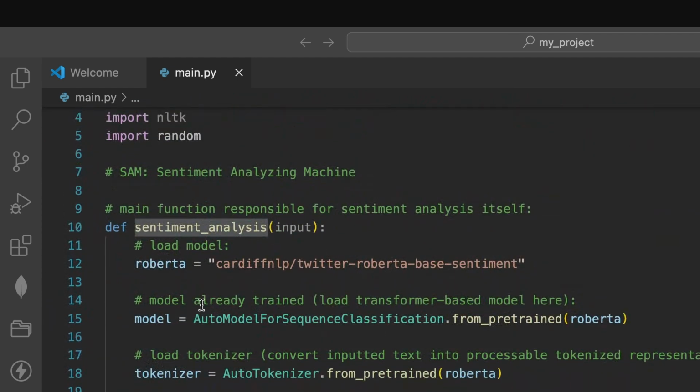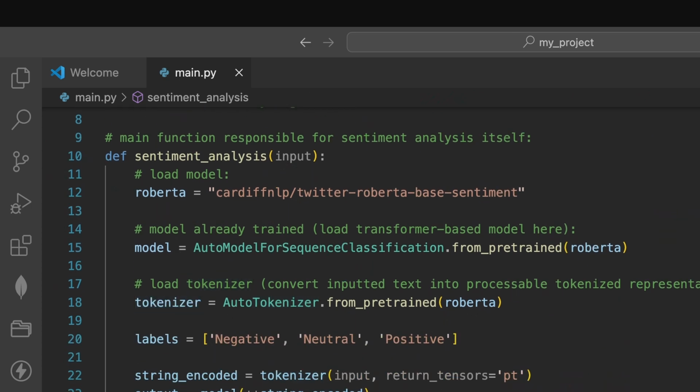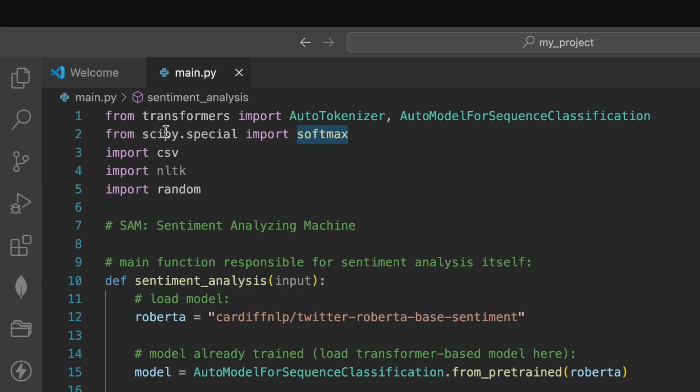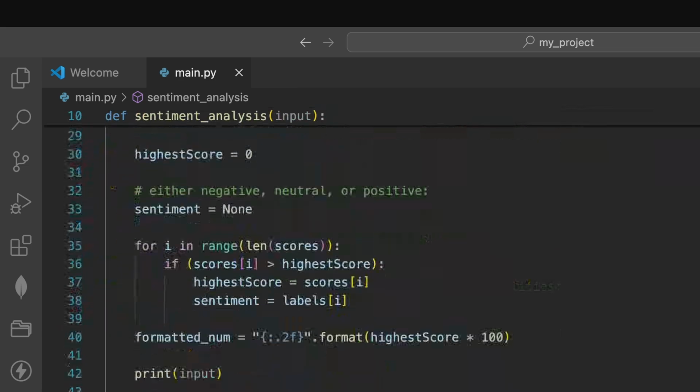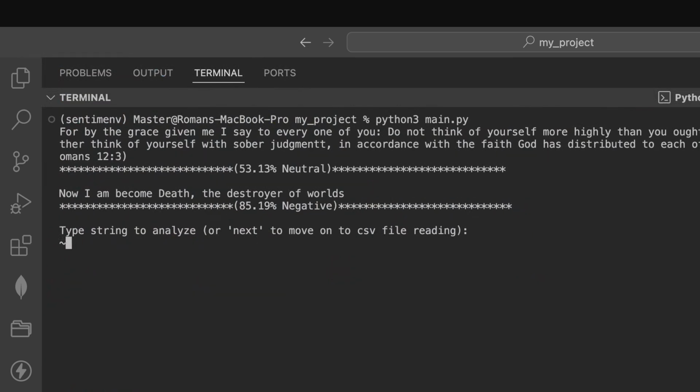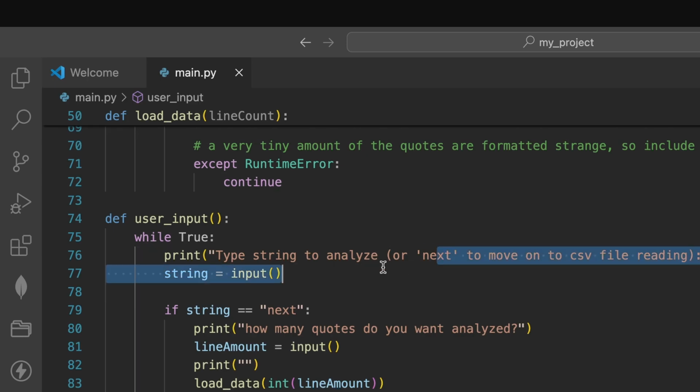Here is sentiment analysis. There is Roberta, the model. Here's the model being instantiated, the tokenizer being instantiated, and here is the tokenizer doing its work of cutting up the input into various tokens and so on. There's a softmax function from SciPy being used. I can also type in strings of my own directly, and that is thanks to the user input function, which pretty much just uses a while true loop, getting input from the user indefinitely.